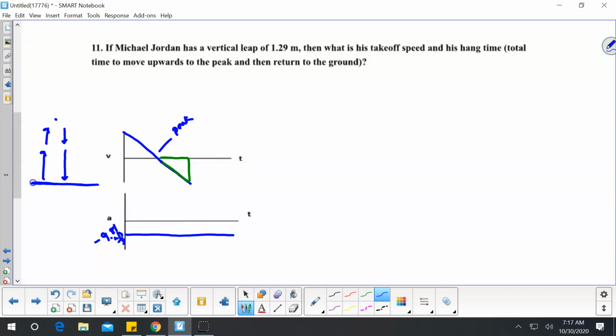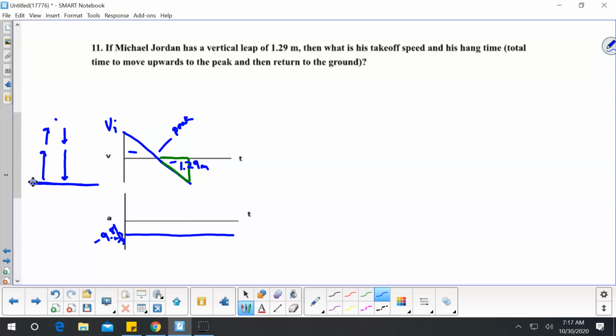So if we look at this, 1.29 meters is that area, and since he's coming down, we're going to give it a negative sign. We could also put the 1.29 up here in this area, but I'm going to look at the second half of this. Really, those two triangles are the same since he's returning to the same spot. Now we want to figure out what is his velocity initial. Well, if we can figure out this triangle, and it's identical to this triangle, same thing.